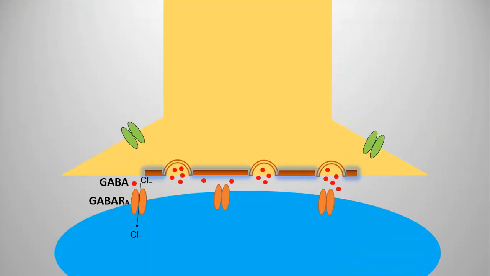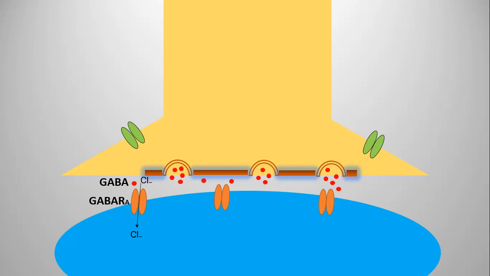An inhibitory neuron would use an inhibitory neurotransmitter, and one of the most popular inhibitory neurotransmitters is known as gamma aminobutyric acid, or GABA. Once released in the synaptic cleft, GABA would bind to either GABA A type receptor or GABA B type receptor. GABA A type receptors are ligand gated ion channels, whereas GABA B type receptors are metabotropic. Once GABA binds to the GABA A type receptor, it would allow chloride ion to come inside the postsynaptic membrane, on the postsynaptic cell.